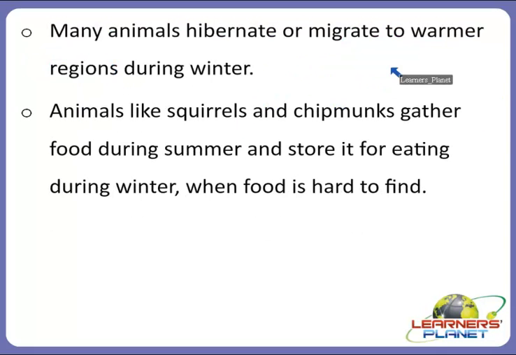So many animals hibernate or migrate to warmer regions during winter, and a great variety of birds also migrate to warmer places where they can find food more easily. There are some mammals too which hibernate during the cold winter months, and animals like squirrels and chipmunks also gather food during summer and store it for eating during winter when food is hard to find.